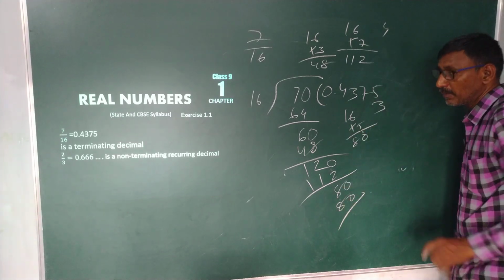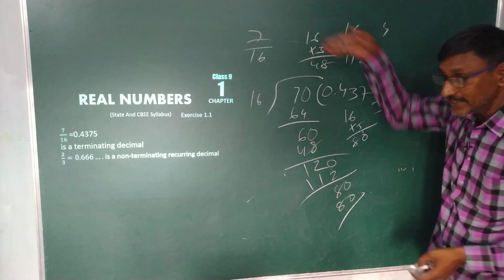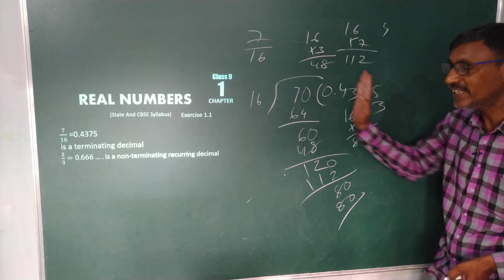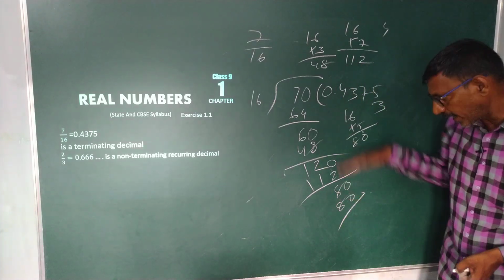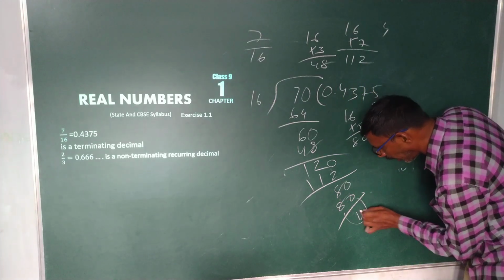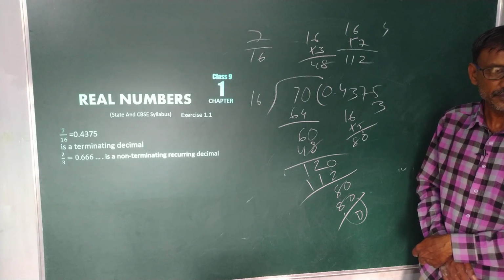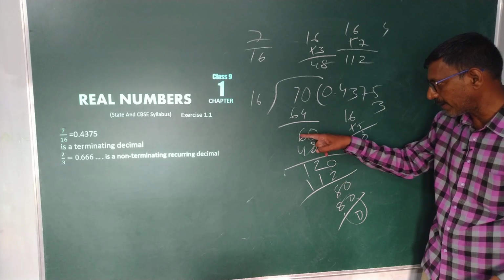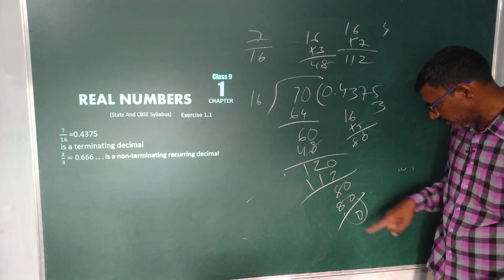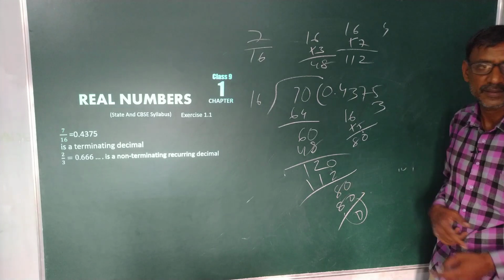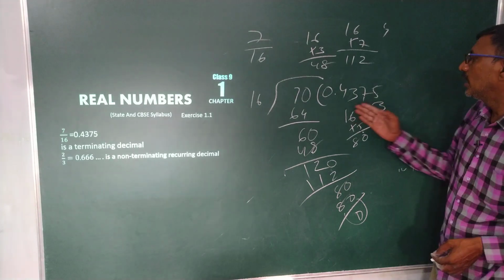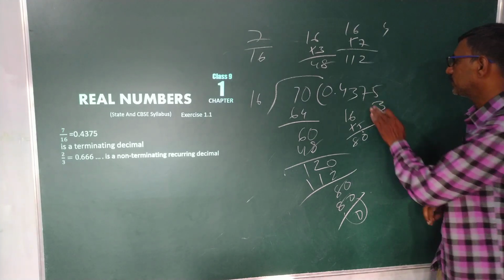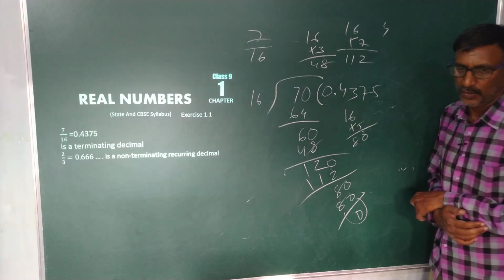See here, by observing this division, I got 4375. These remainders came up to remainder 0. First remainder is 6, second remainder is 12, third remainder is 8. We get 4375 after the decimal point.